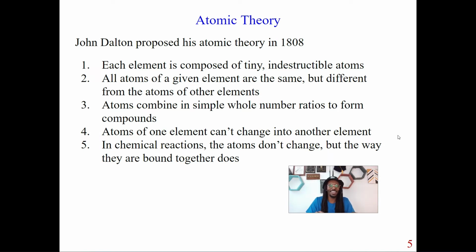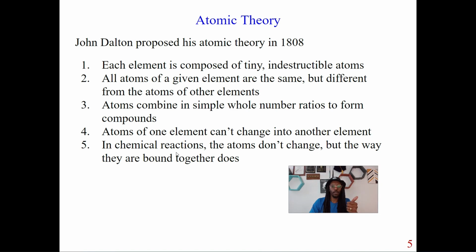But with John Dalton and his atomic theory, that has been very true for a very long time: atoms of one element cannot be changed into another element. So we can't do any alchemy here. Now, number 5, in chemical reactions, the atoms don't change, but the way they are bound together does. And this is the key thing.